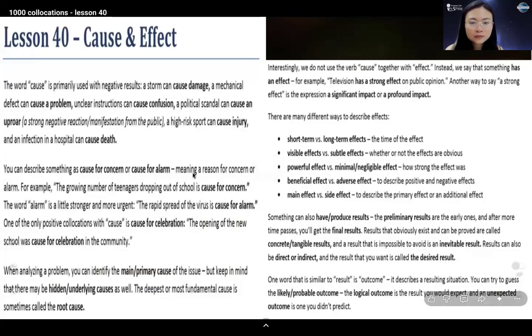A high-risk sport can cause injury. And an infection in a hospital can cause death.